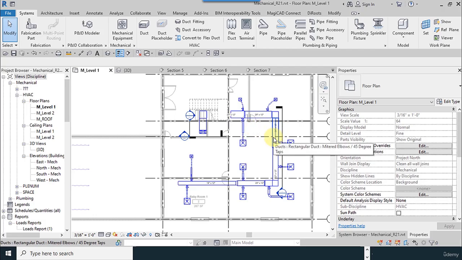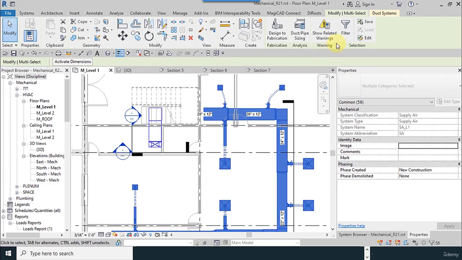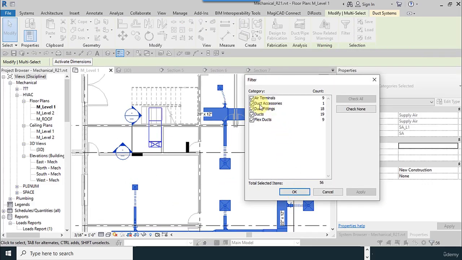I leave the mouse on one of the ducts and use the tab key one time, two times, and select all of them, and then I will filter. I don't want the air terminals, and I don't want flex ducts too. I just want duct fittings and duct accessories.